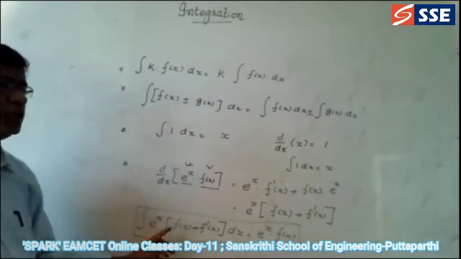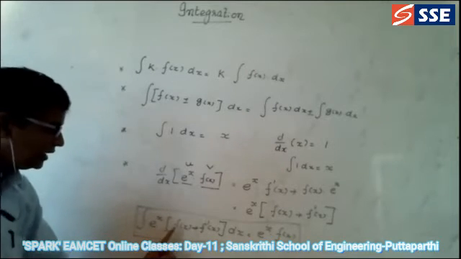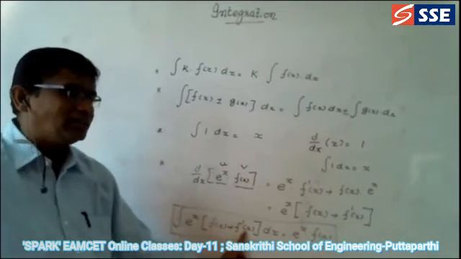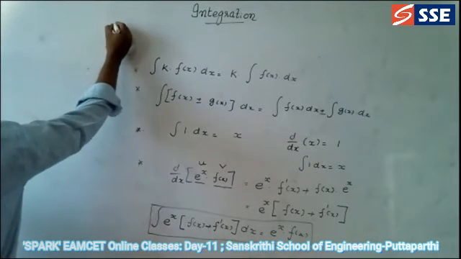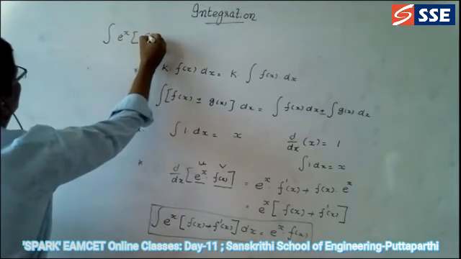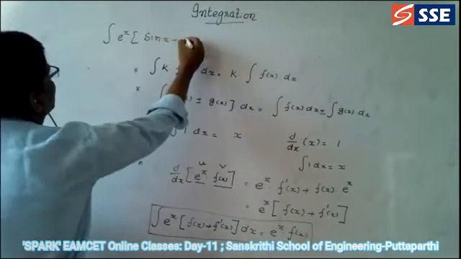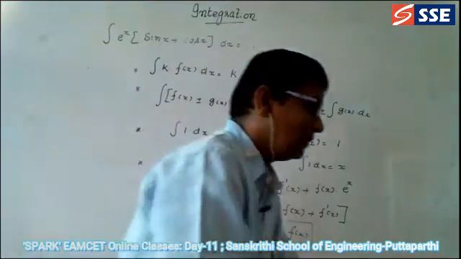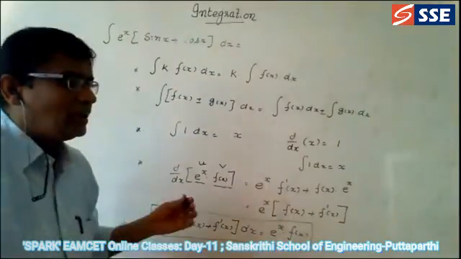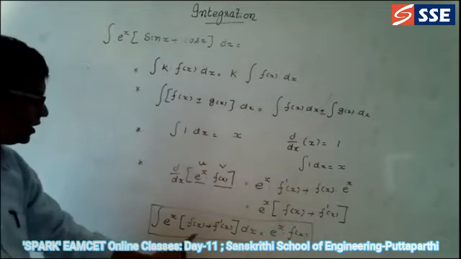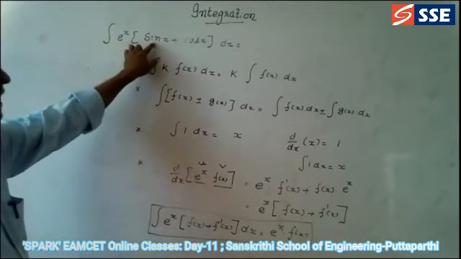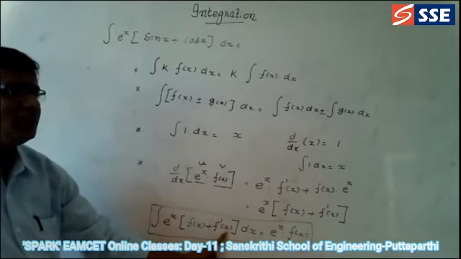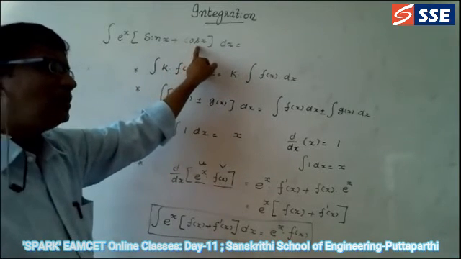Remember well: e power x into f of x, where the derivative of f of x should be present here. For example, suppose sin x plus cos x is given, and the question is: the integral of e power x into sin x plus cos x dx is equal to... By observing the question itself, e power x is whatever it may be, okay. f of x is sin x, and the differentiation of sin x is f dash x, which is cos x.